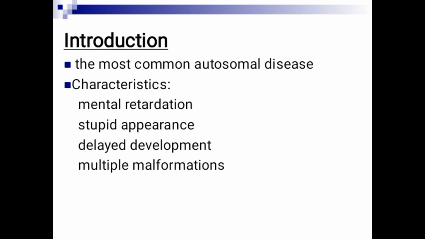So that is it. There are 4 characteristics of Down syndrome. We have mental retardation, a stupid appearance, and delayed development, especially delayed motor development, like crawling, walking and speech. And then multiple malformations. As we have already said, there is malformation in the heart and many other organs, as we are going to see in a minute.